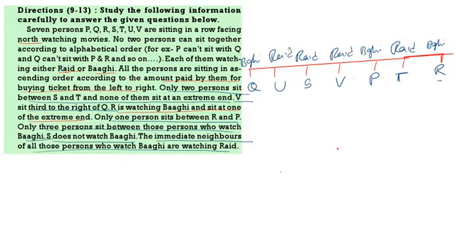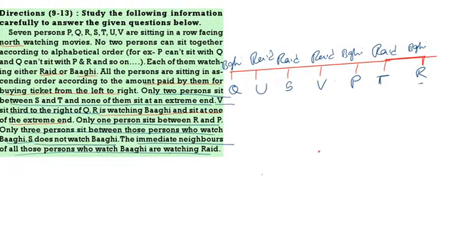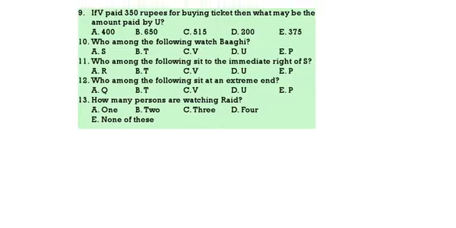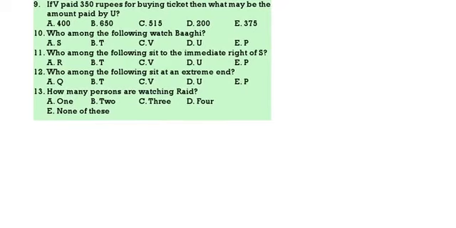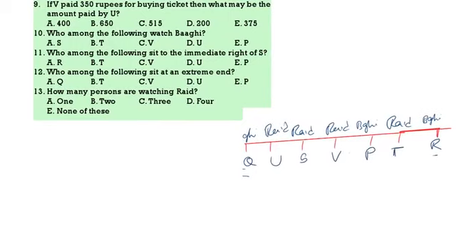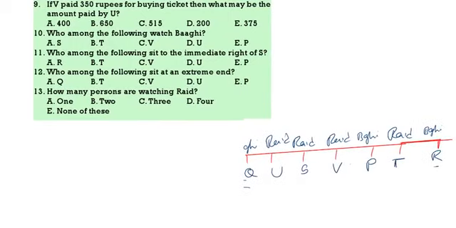Now, taking this, we should answer the questions. First question. If V is paying 350 rupees. Already I told you they are sitting according to the ascending order of the ticket. So 350 means P will be some 400 like that. What is the ticket paid by U? It will be less than 350. That means the option is 200.